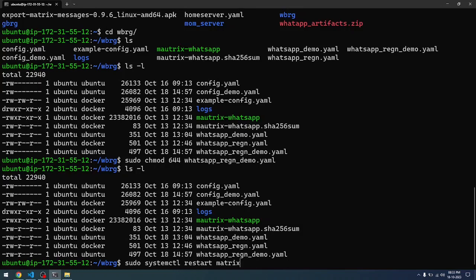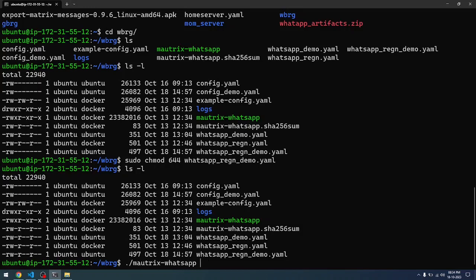After you restart the service, in a separate window, you need to start the bridge right now. To start the bridge, you have to be in the same folder as the bridge. You have to say matrix-whatsapp, and sometimes you will get an error when you start the WhatsApp bridge.